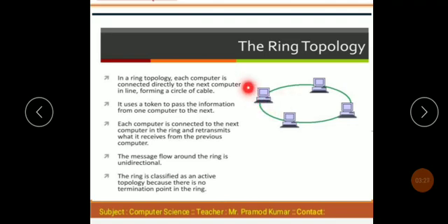If there is a fault here, you can find it an easy way, if you have a problem in this wire. Unidirectional means data moves in one direction only. Suppose the first computer goes to the second, to the third, to the fourth, and the fourth to the first, like this, unidirectional.